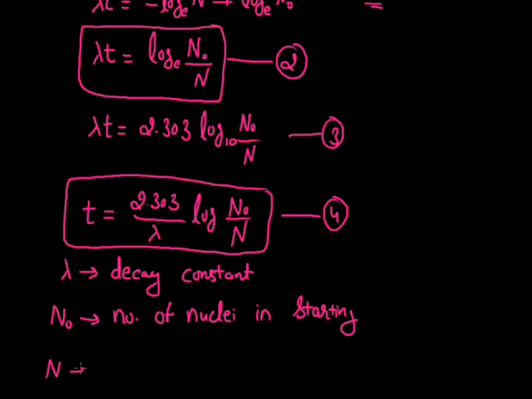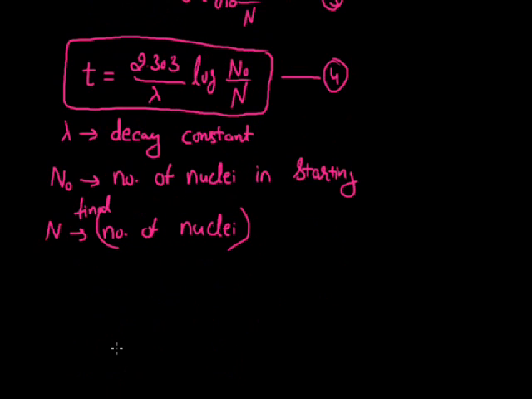N represents the final number of nuclei, while the change in the time period in which this N0 is going to be converted into N, this time period here I am going to indicate by the symbol T. So it is the time in which the total change occurs.